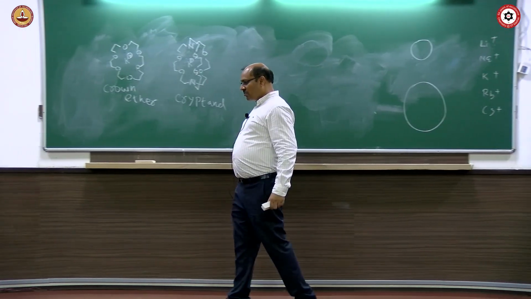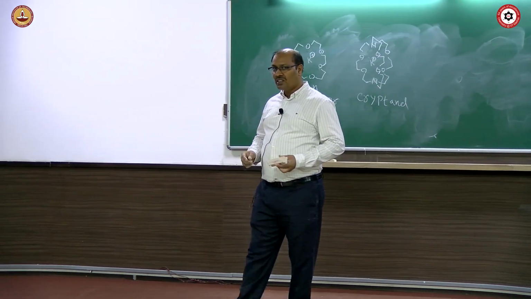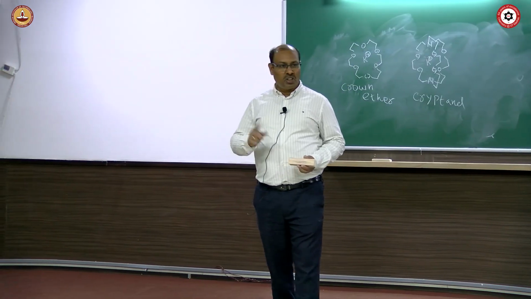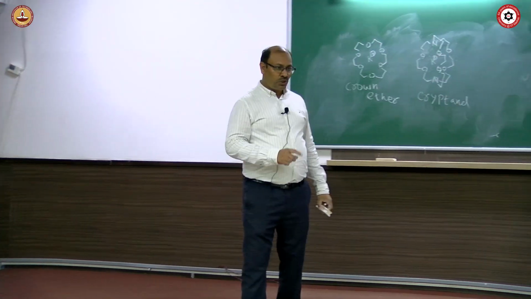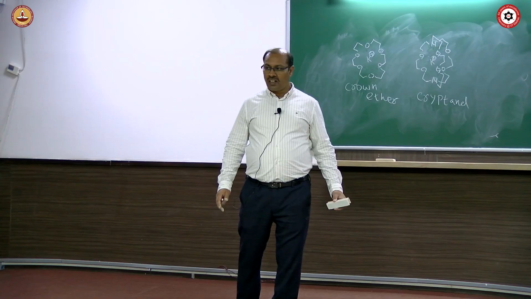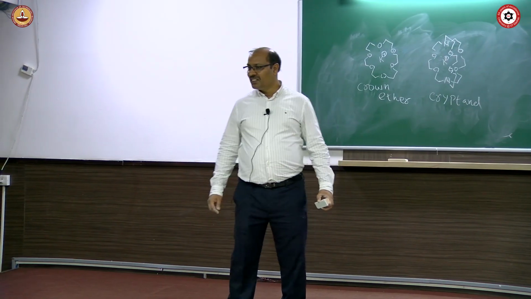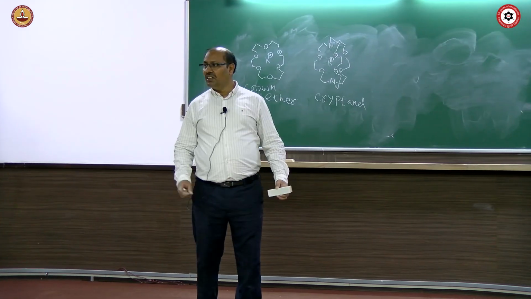In this chemistry, the bigger one is called host, crown ether is a host, and the smaller one is called guest, potassium ion is a guest. Host and guest is called host-guest chemistry. Heard about host-guest chemistry? So this is called host-guest chemistry. A part of supramolecular chemistry is host-guest chemistry.